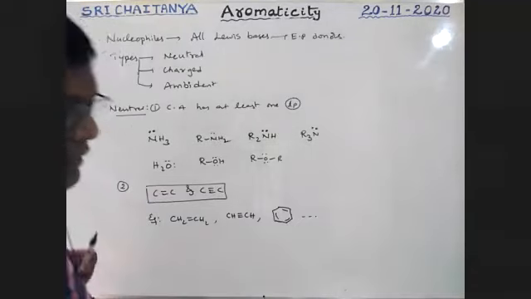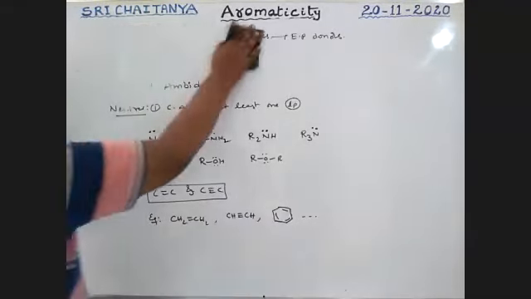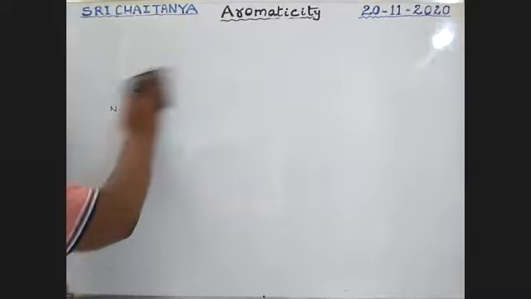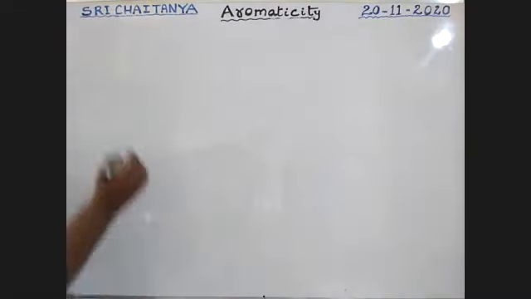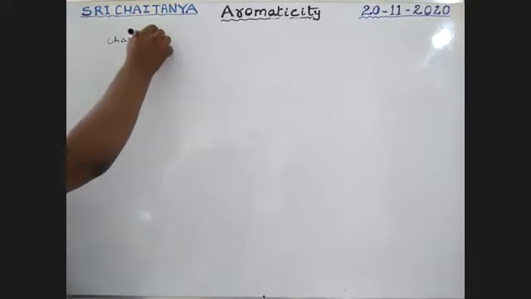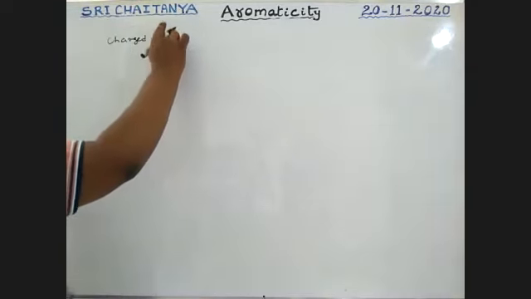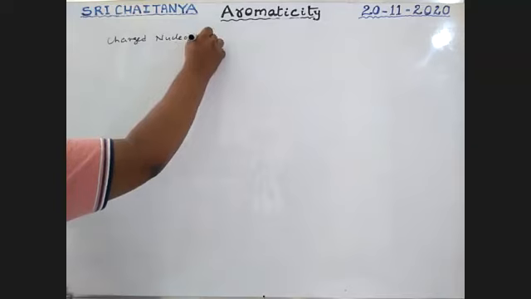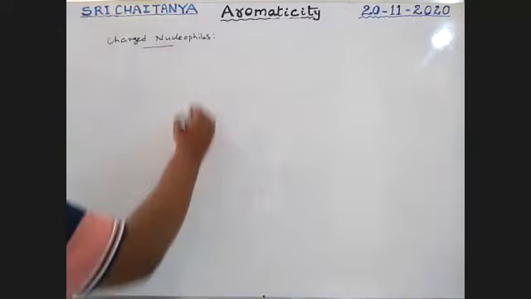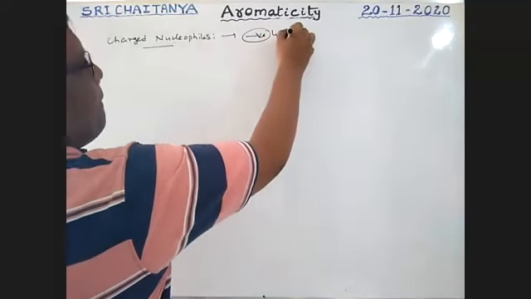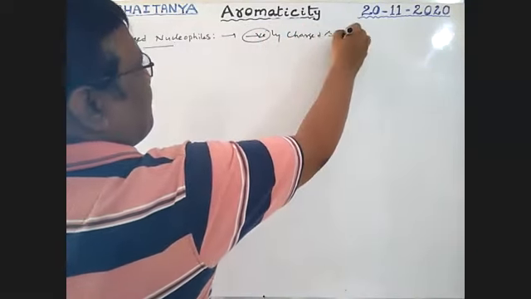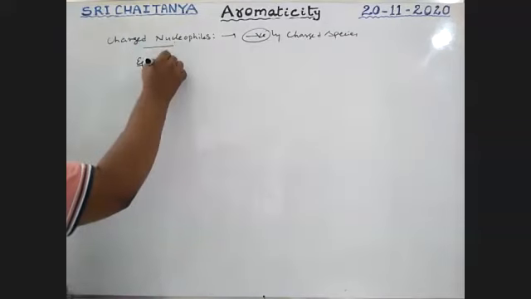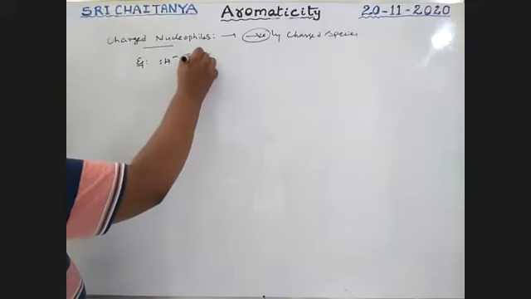Next, charged nucleophiles. Any negatively charged species is a nucleophile, boys. Examples: H minus having a lone pair, Cl minus having 4 lone pairs.